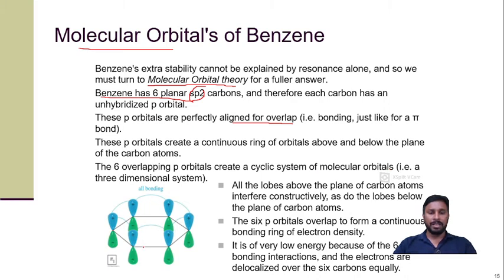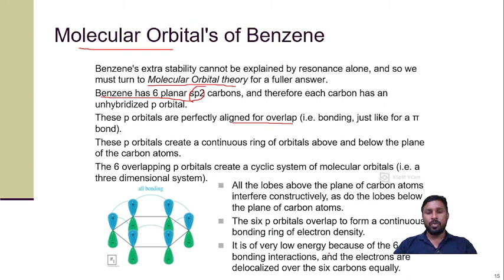If you look at the 3-dimensional structure, there will be an electronic cloud, and a cyclic system will be formed. All the lobes above the plane of the carbon atoms interfere constructively, as do the lobes below the plane. The 6 p orbitals overlap to form a continuous bonding ring of electron density.